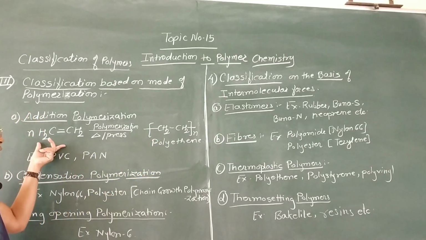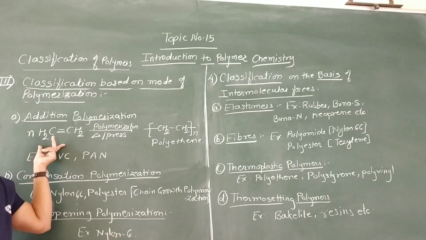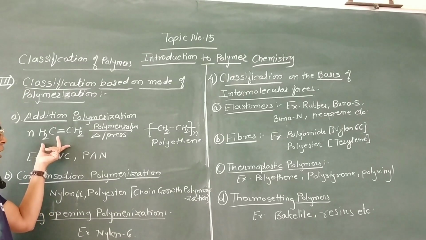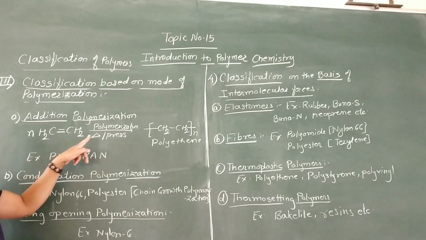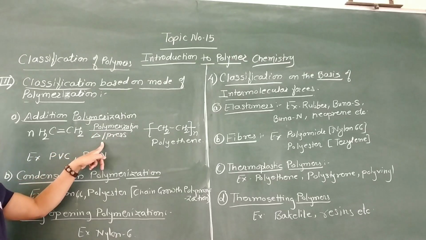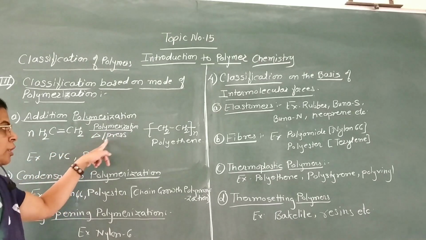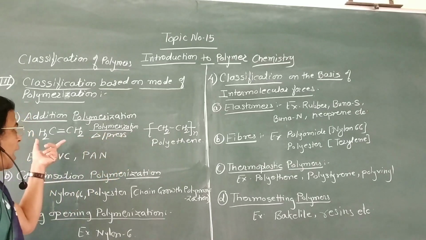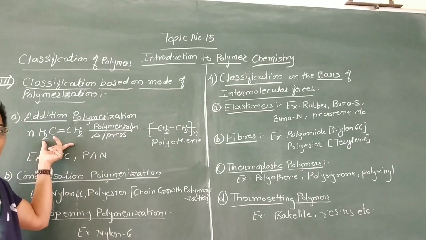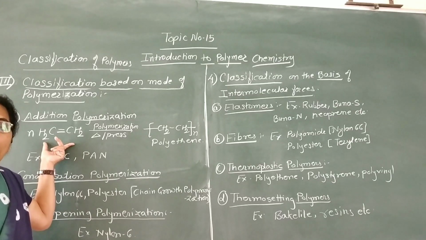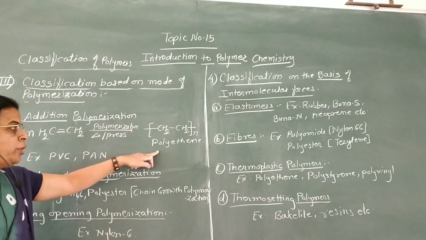Now this is ethylene or ethene. This is the monomer of polyethylene. This is ethene, and when a number of these molecules undergo polymerization at high temperature under pressure, it gives polyethylene. Here addition of one ethylene molecule to a second ethylene molecule takes place to form polyethylene.